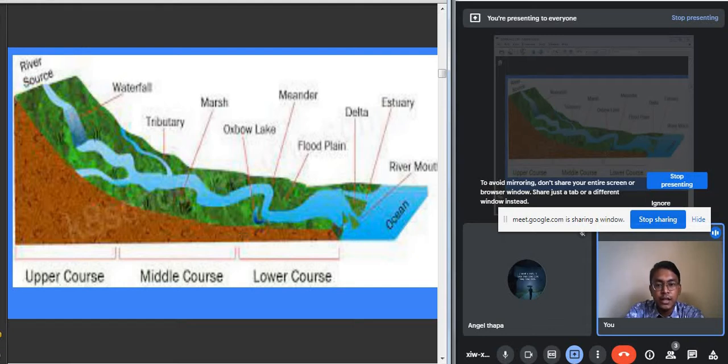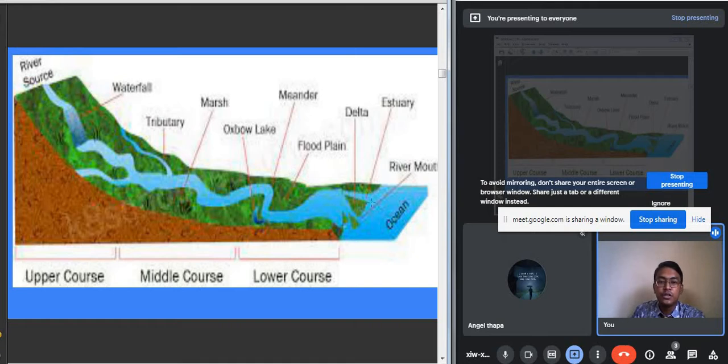In the lower course, the river causes much depositional activity. The river causes floods, and because of the floods the sediments get deposited on the river banks. Flood plains, meanders and oxbow lakes are formed.